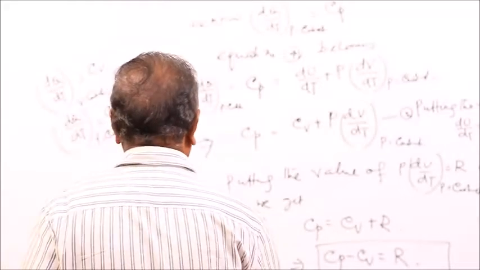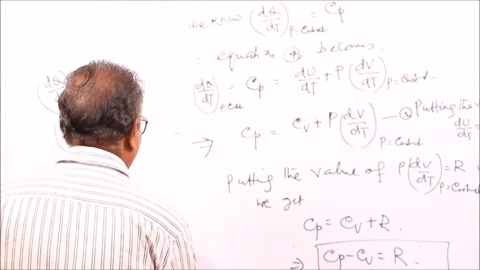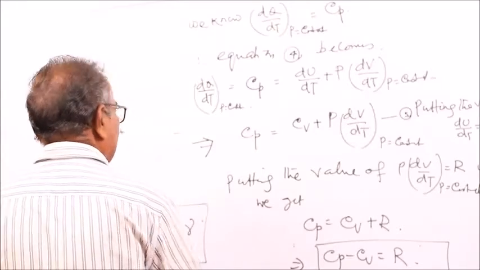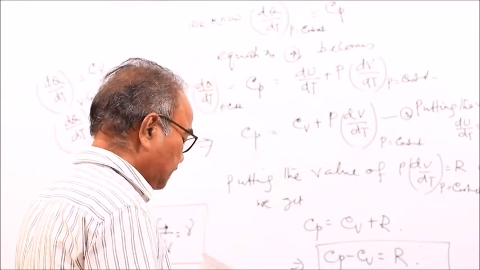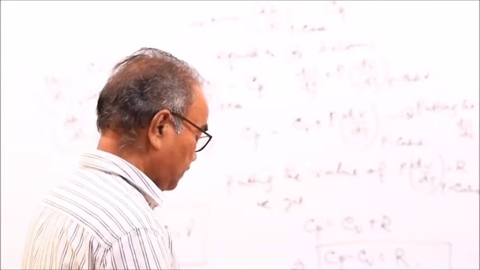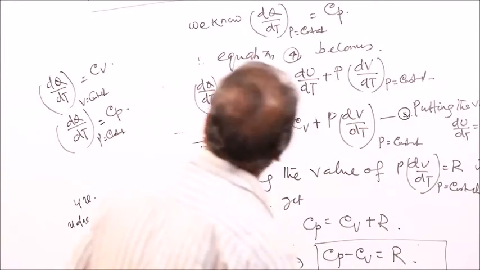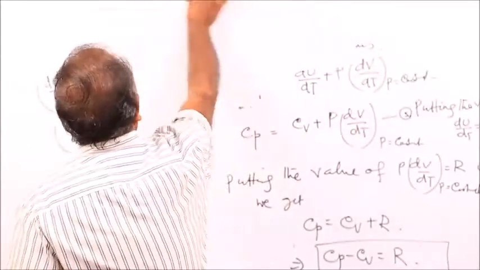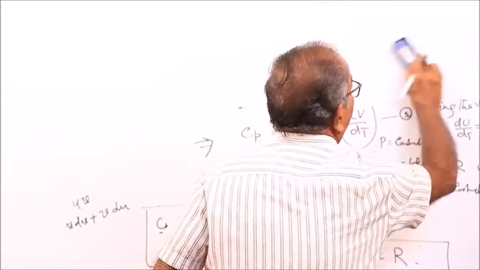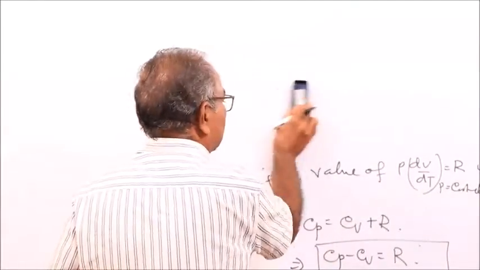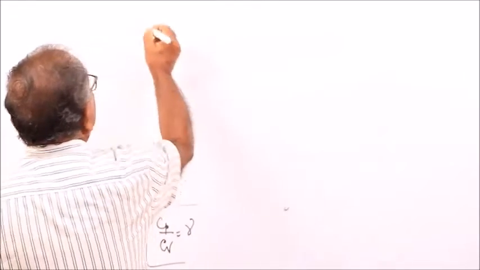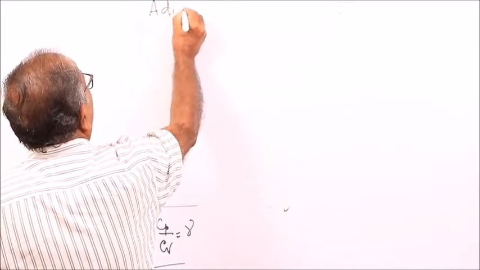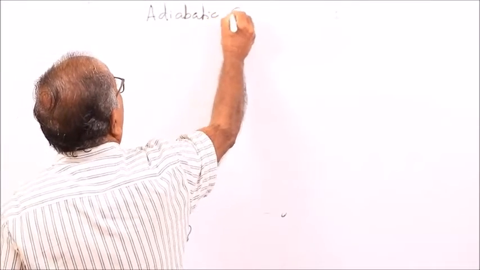Similarly, we can also find that the ratio of Cp by Cv is a constant that is called gamma. Then, the adiabatic gas equation.